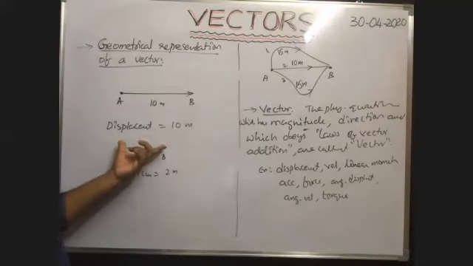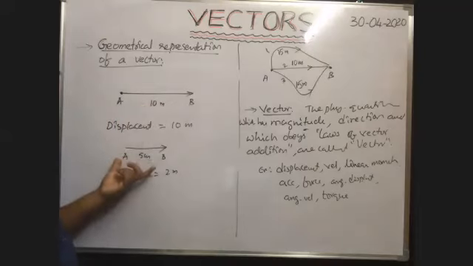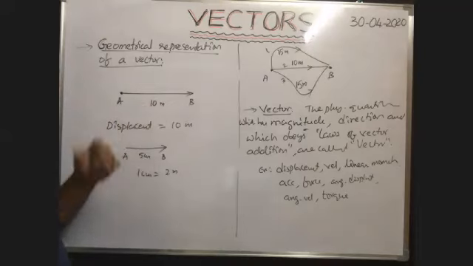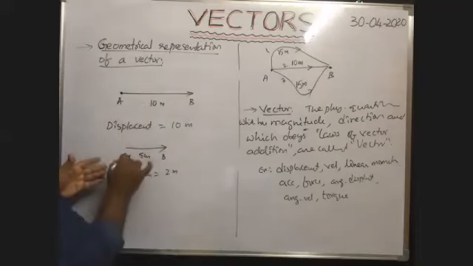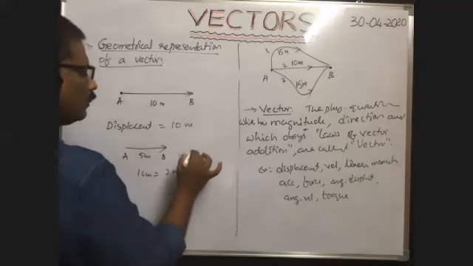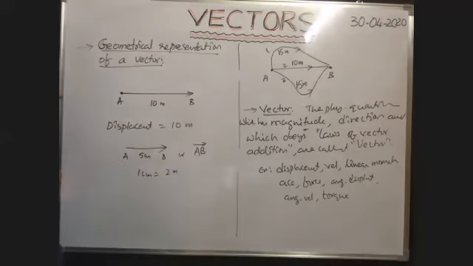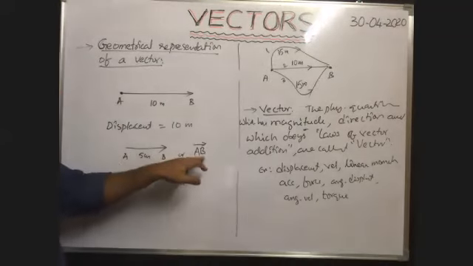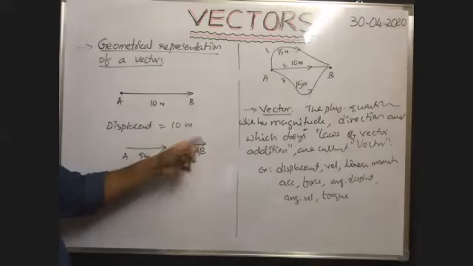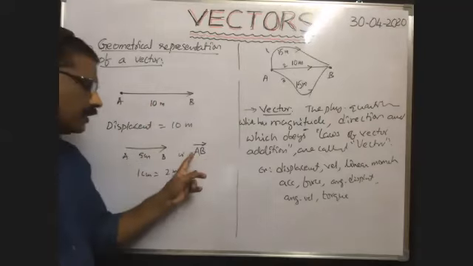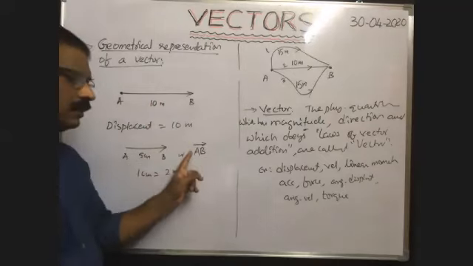That means the length of the arrow mark is proportional to the magnitude of this displacement, or the magnitude of this vector quantity. In this way we can represent it. As the body travels from A to B, we can write it as AB bar or vector AB.